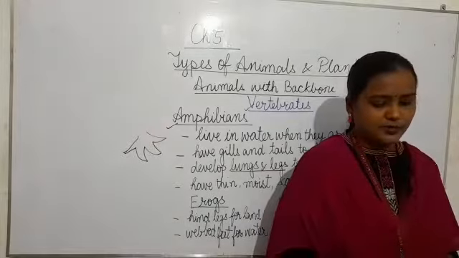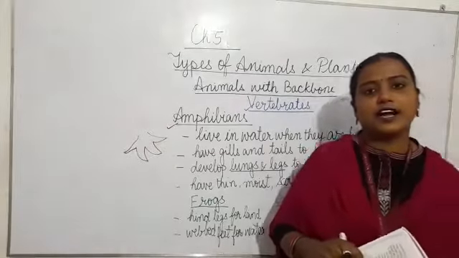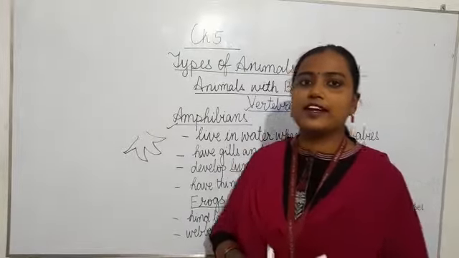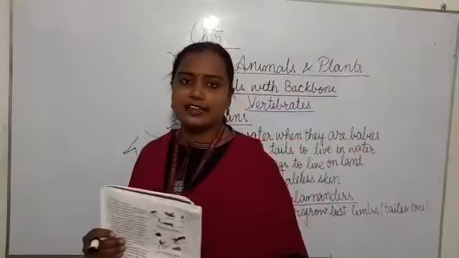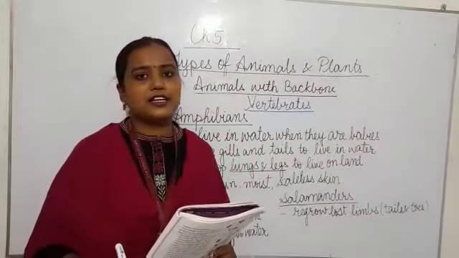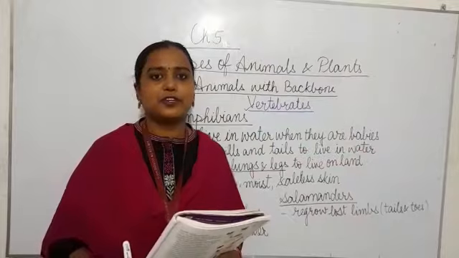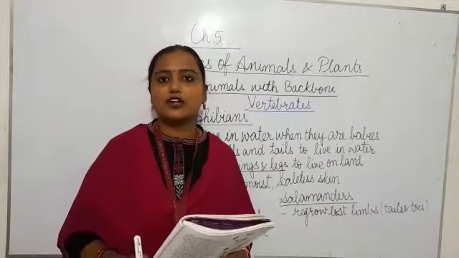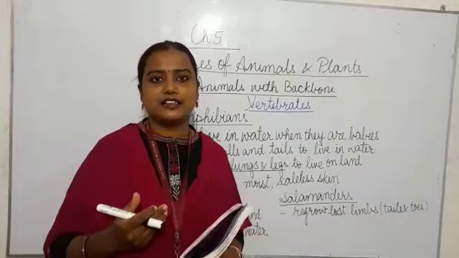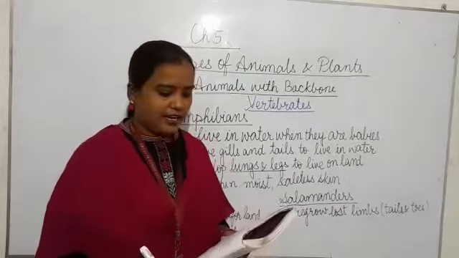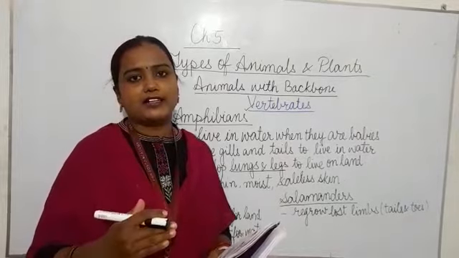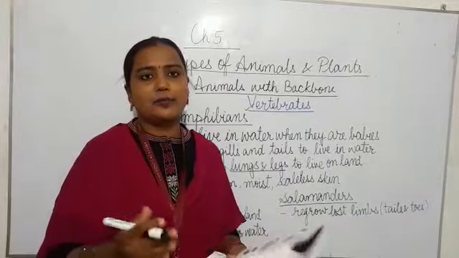As you can see on page number 44, there is a fact file. Some amphibians become inactive under unfavorable conditions. Inactive means they are not at all active, they become dull. Why do they become dull? Because the climate outside does not suit them. So in that condition, they become inactive, and they remain inactive for a long period.